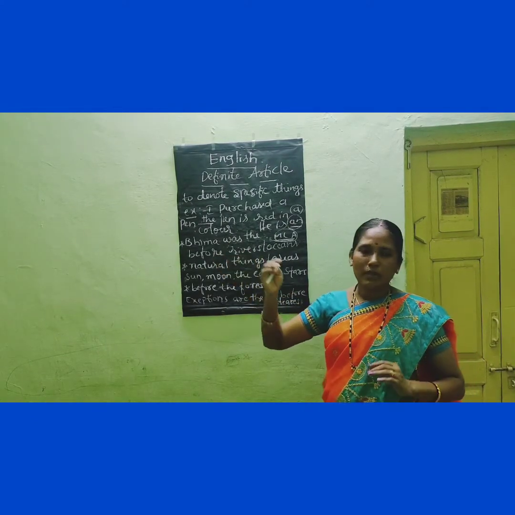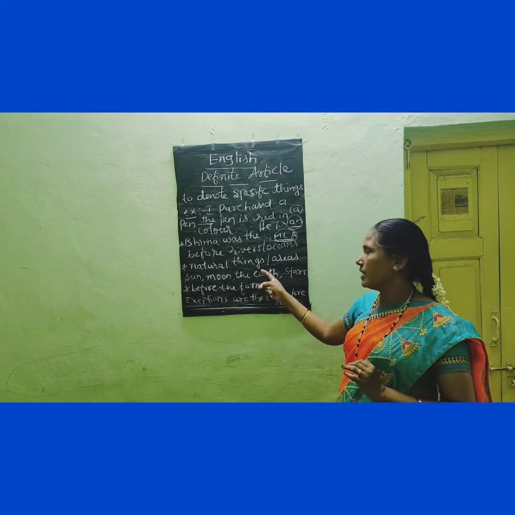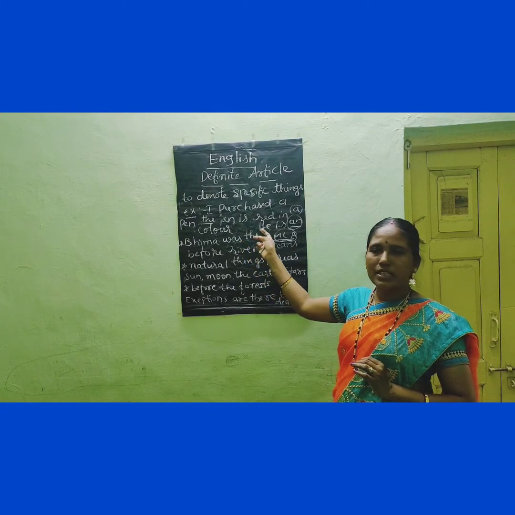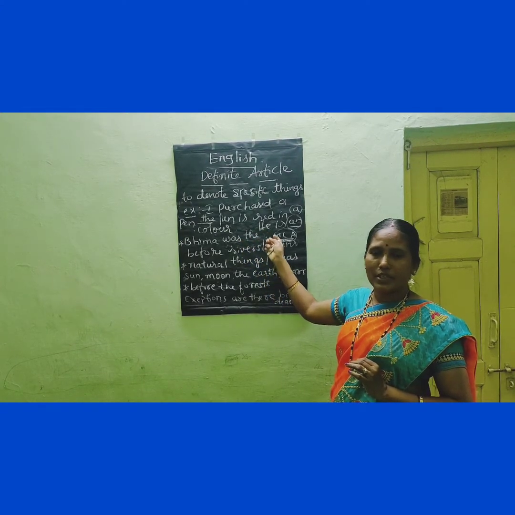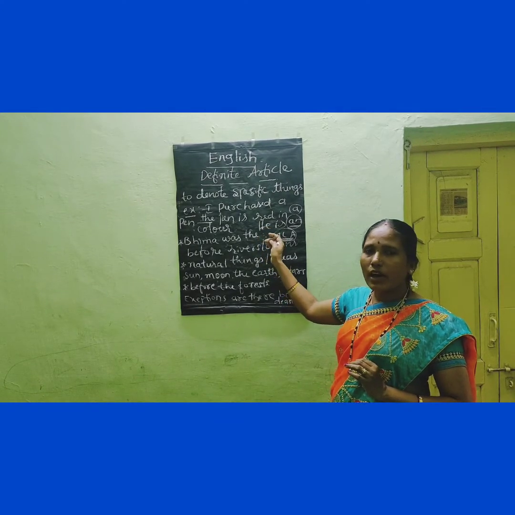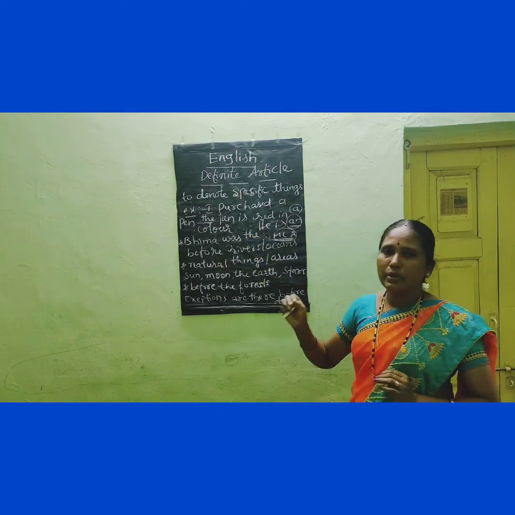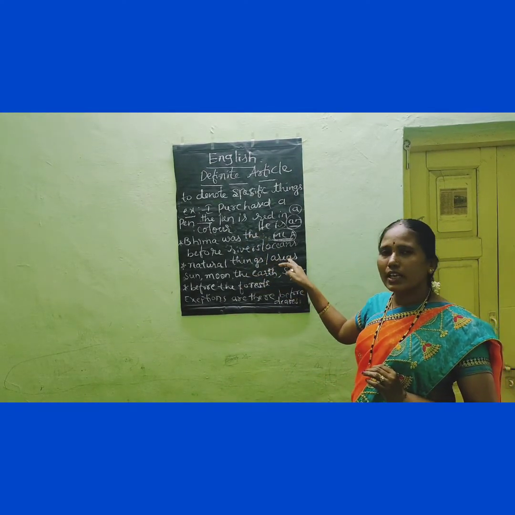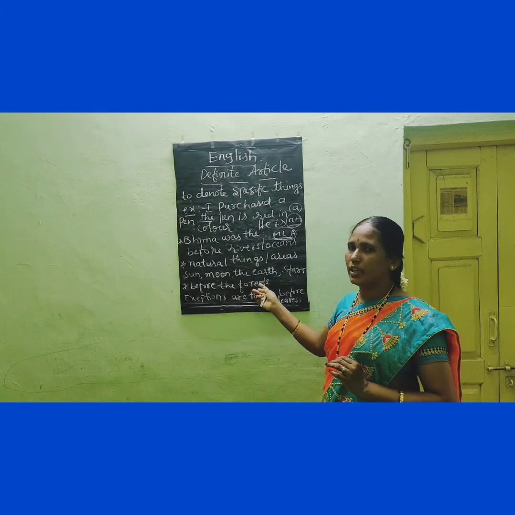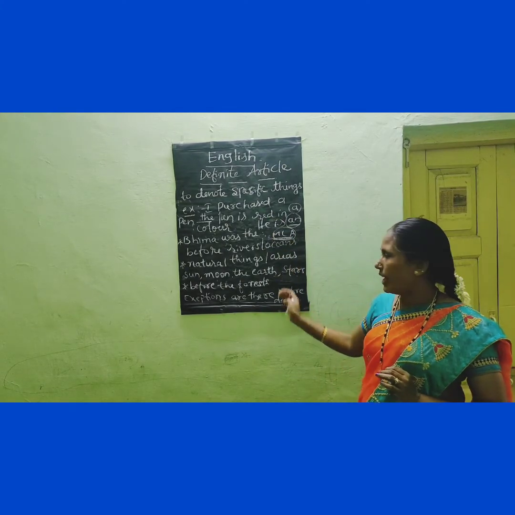Then in some circumstances we have to use the definite article the, such as before the superlative degree. Superlative degree means the est form of adjectives: the strongest, smallest, sweetest or largest. Before the est form the article the is used, and also before natural objects or natural areas like sun, moon, earth and stars, and before the forest. So this is about the use of the article the.